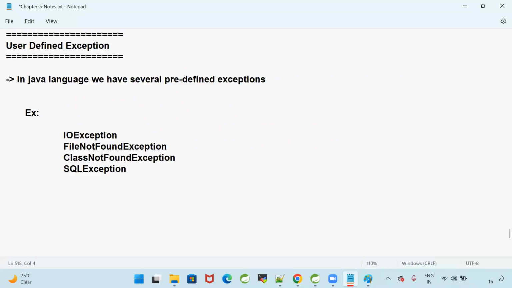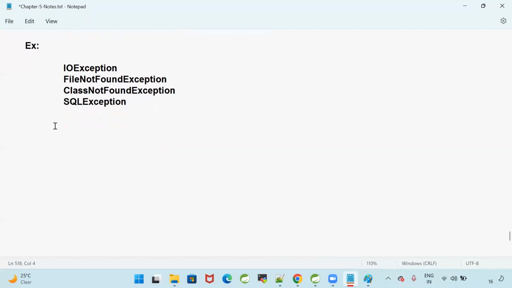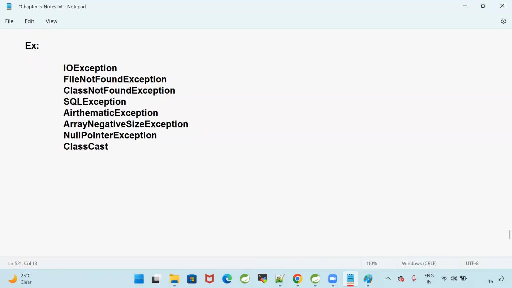And I will go for arithmetic exception, array negative size exception. And, come on, very famous, null pointer exception. And there is an exception called class cast exception, etc.